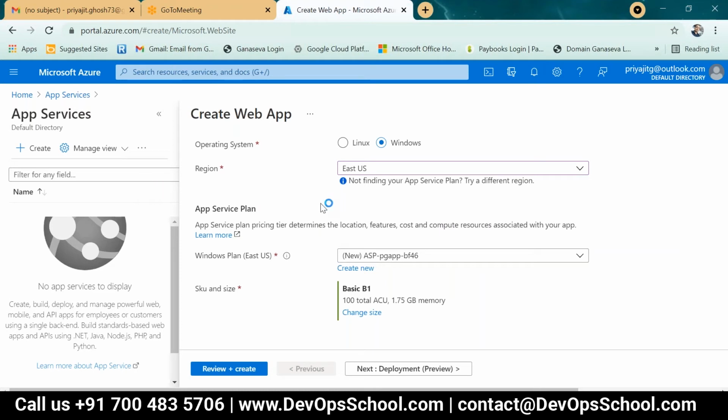It takes time. Yeah, here I didn't get this app service plan, and what is the relation between the app service plan and the web app?